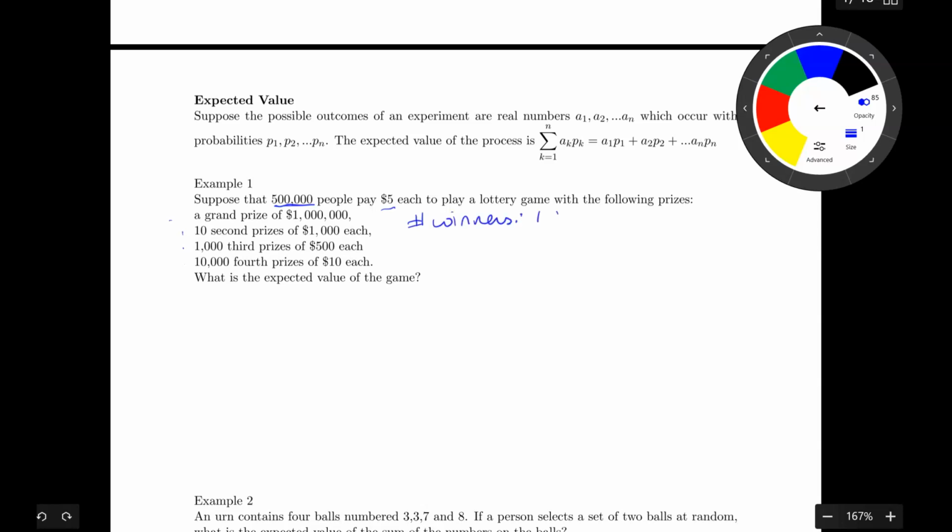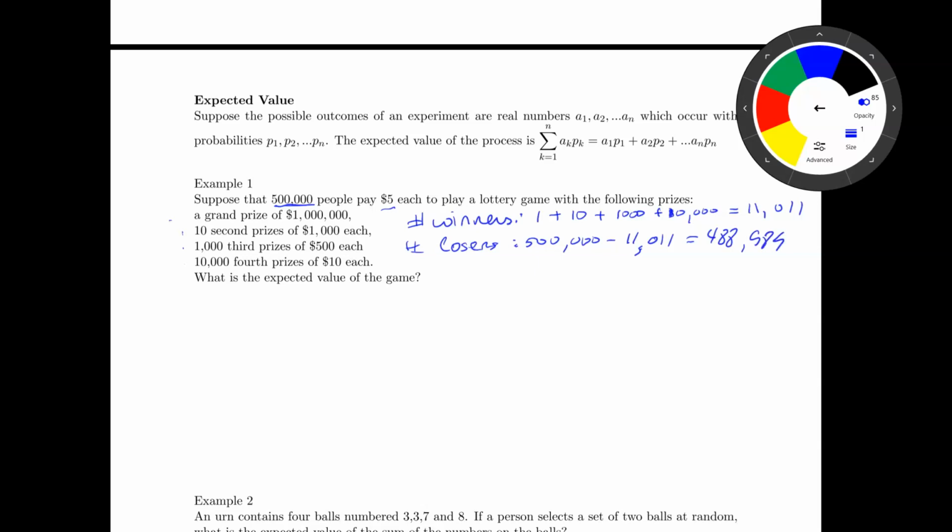So I have one big one, 10 second prizes, 1,000 third prizes, and 10,000 fourth prizes. So what does that give me? 11,011, right? That's the number of winners. So how many losers do I have then? So that's 500,000, subtract off, oops, sorry, got really messy. Okay, so how many losers are there? 488,989. Okay, well, look at all those losers.